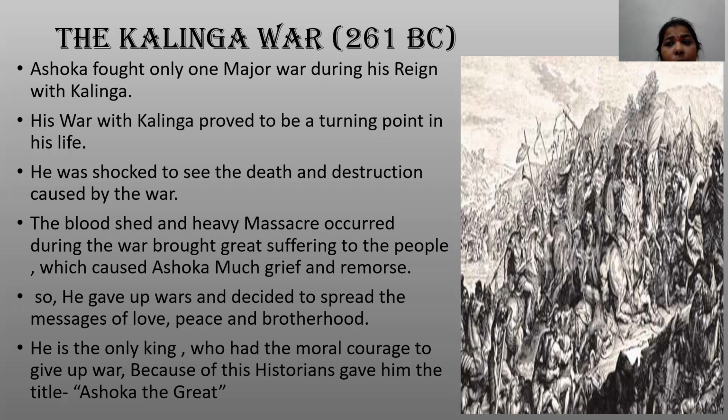His war with Kalinga proved to be a turning point in his life. It made Ashoka change and bring peace and harmony into his life and into the country. He was shocked to see the death and destruction caused by the war. When the vast war happened, he saw that so many people died, and there was destruction among the people and the animals. Many cavalry, horses and elephants had been used in this war.